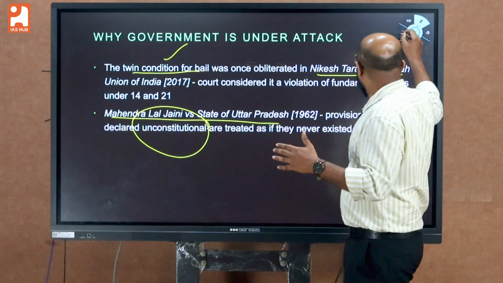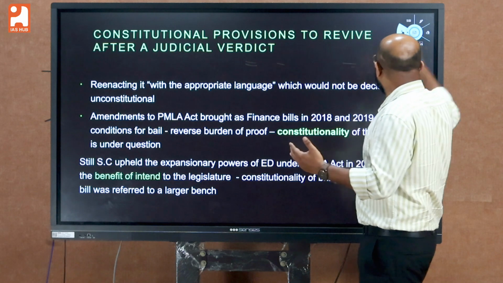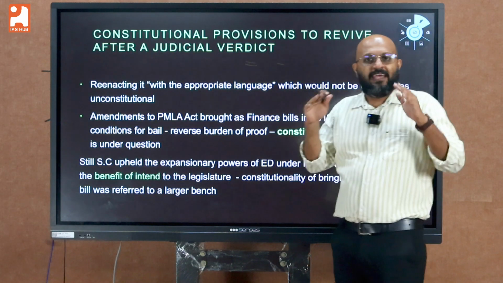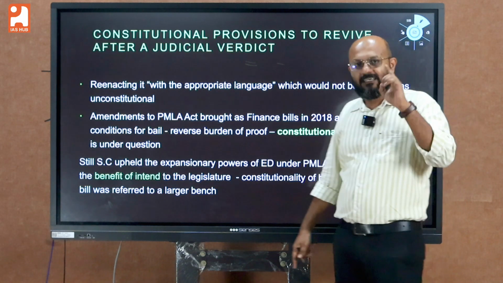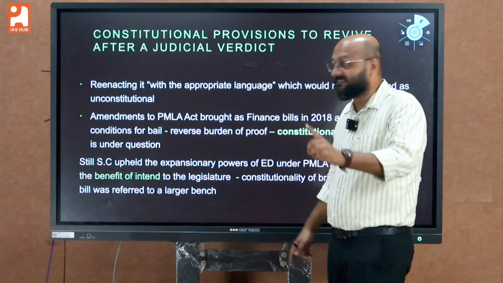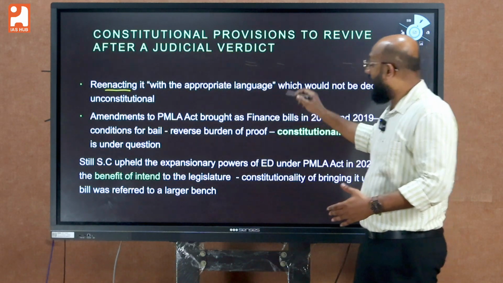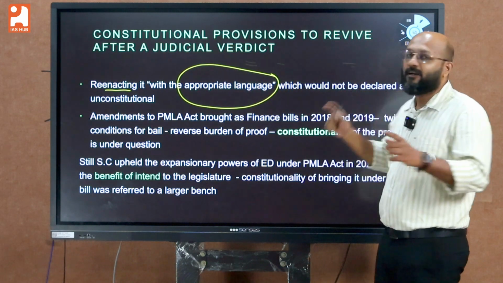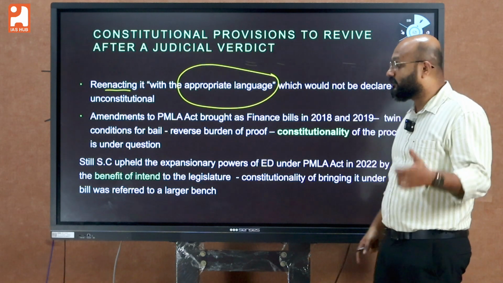So the government actually tried to overcome this judicial judgment. If a government wants to overcome a judicial judgment, at present there is only one way, which is that they would have to reenact the provision with appropriate language, so that the court will not strike it down as unconstitutional.